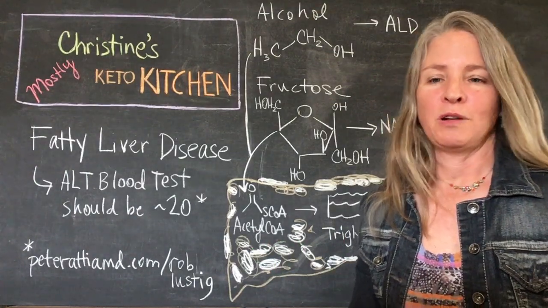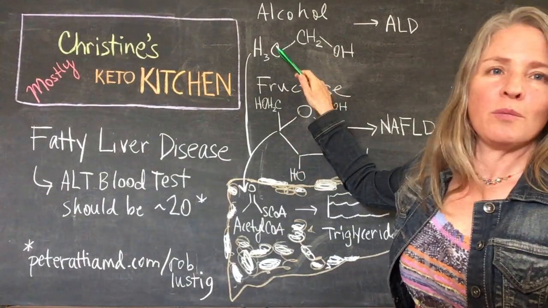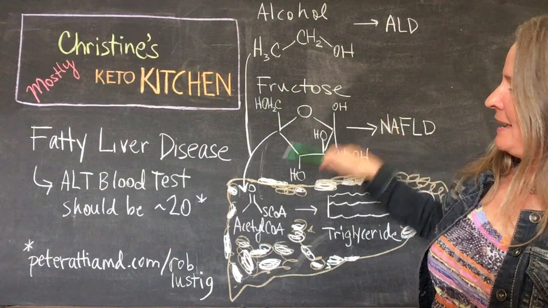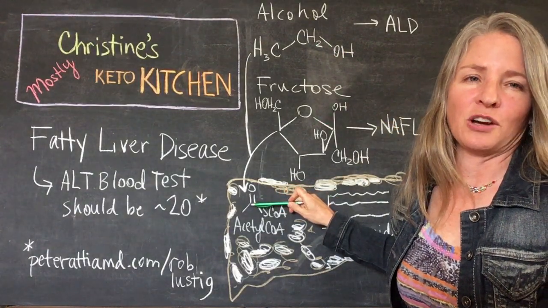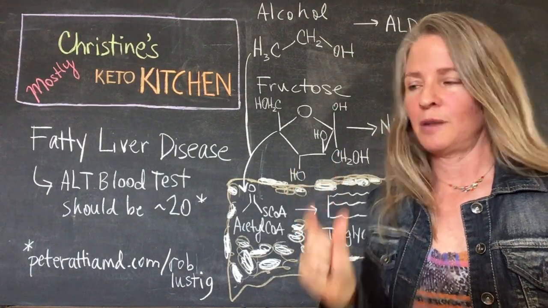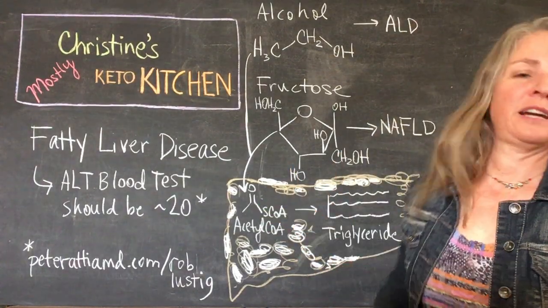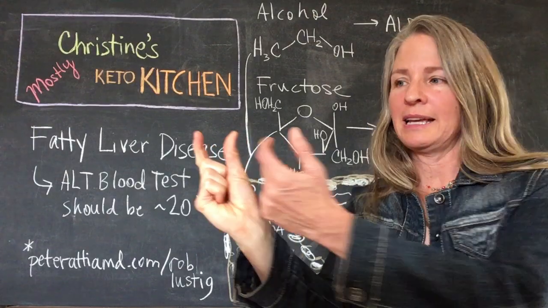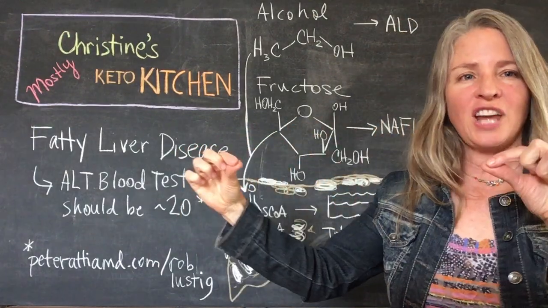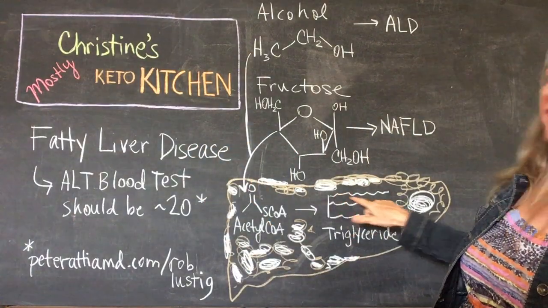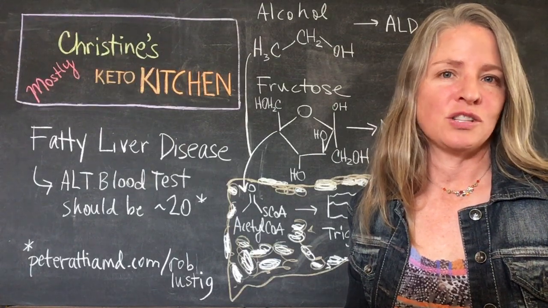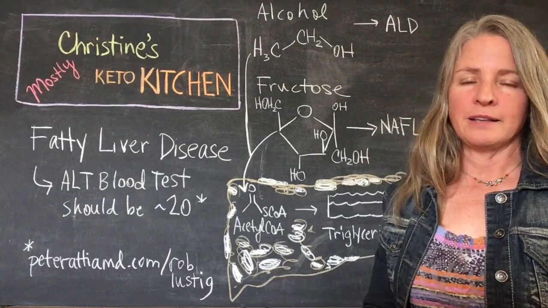Now, how does that happen? Well, it happens in a fairly similar mechanism. Both of these two carbon-containing compounds, here and here, they get converted into acetyl-CoA. And that is also a little carbon-containing compound, but it's only got two carbons in it. One here and one here. And those two little carbons can get linked to another two little carbons and another two and another two and another two and make a big long chain. And that chain is then the fatty acid chain on a triglyceride. Now, triglyceride is just the way that our body stores fat. So that's all that is.